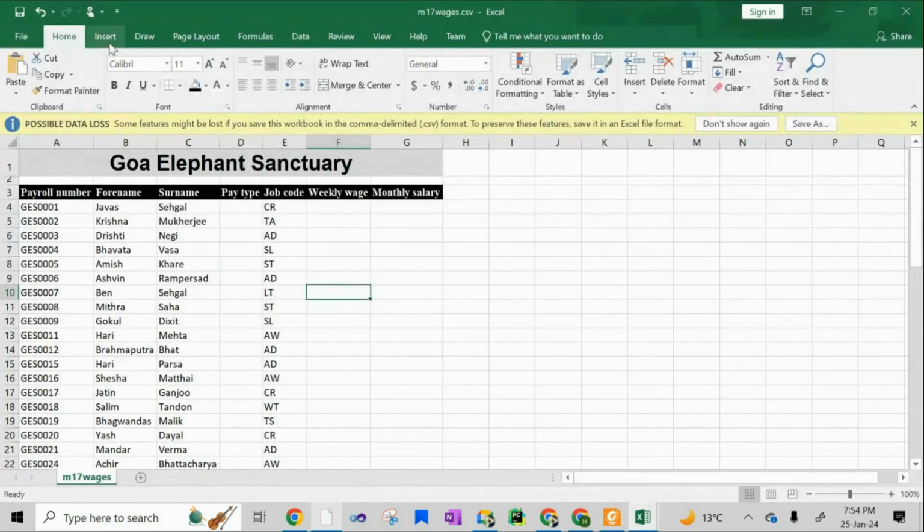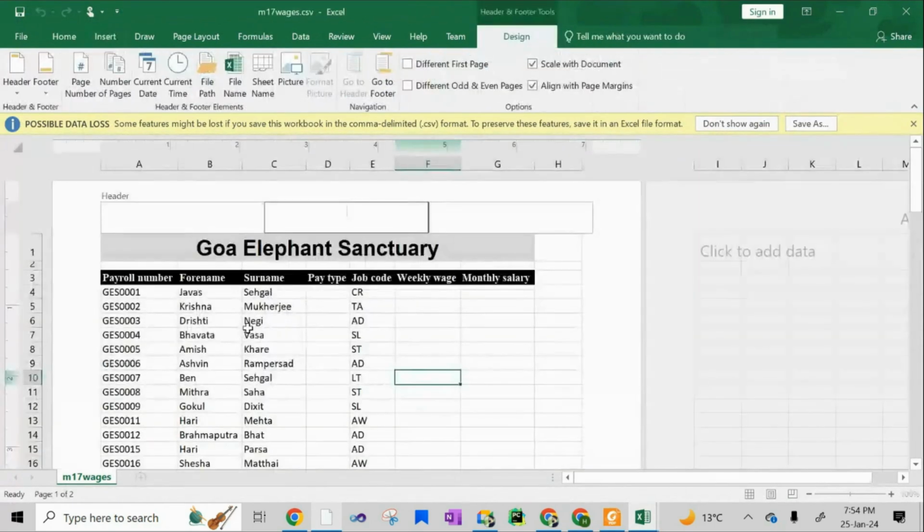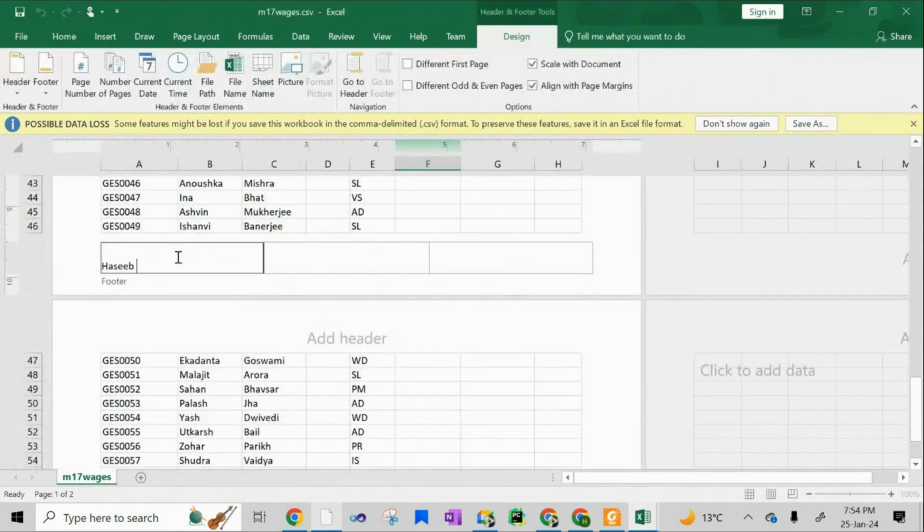So I will go to insert text. I will open header and footer. I will go to the footer. Going to the left, I am going to put my name etc. and candidate number, and here on the right I am going to put the file path that already includes the file name, and then I can go to the normal view.